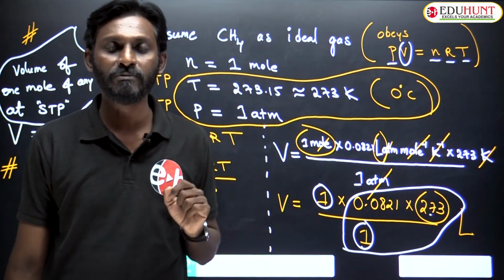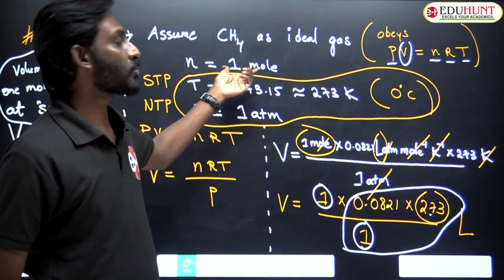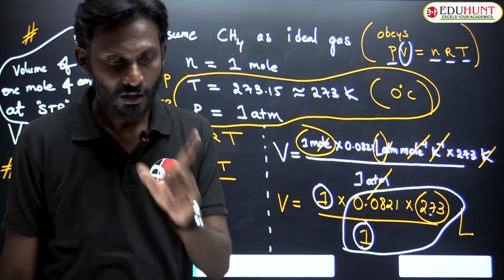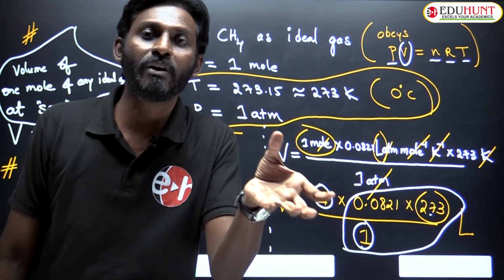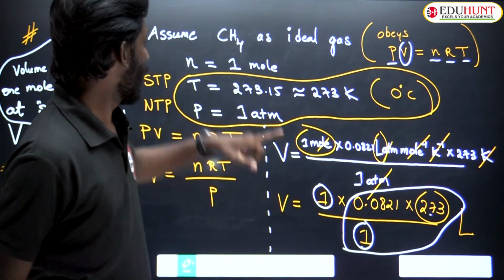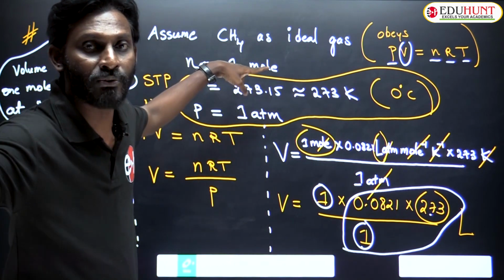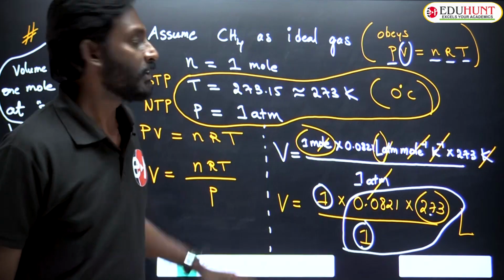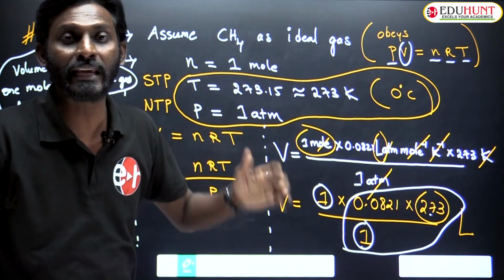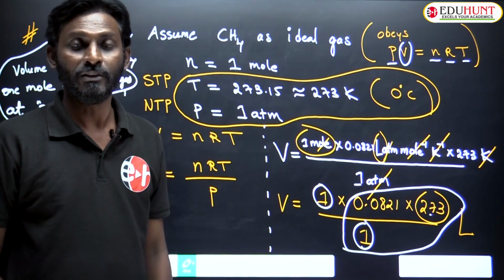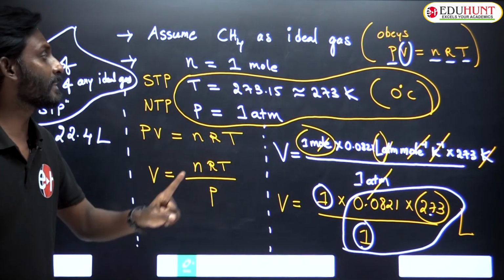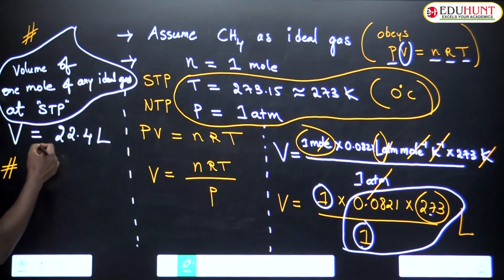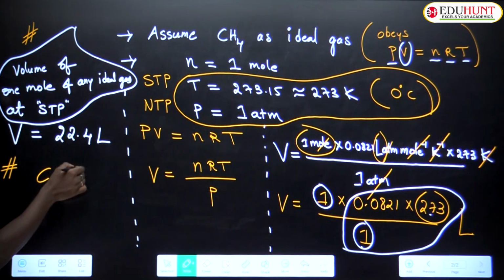In the previous class of mole concept, I told you the mass of 1 mole of any substance, whether it is gas or anything. 1 mole means how much mass? Gram molecular weight. So you have taken 1 mole methane, which means you have taken 16 grams methane, no doubt about it. Do you remember? So the volume occupied by that 16 grams is 22.4. That's why this volume is called gram molar volume.